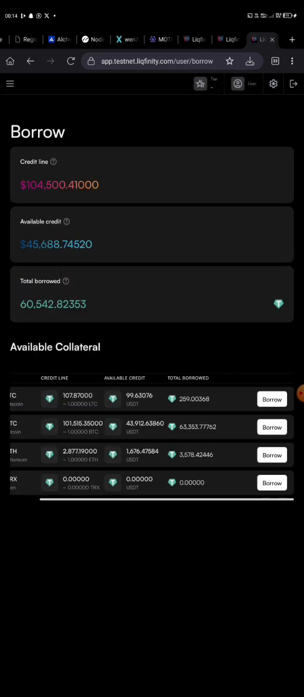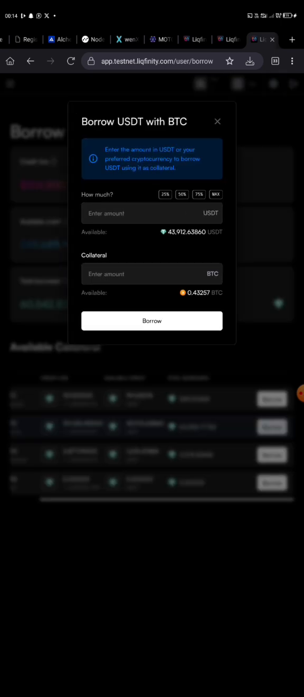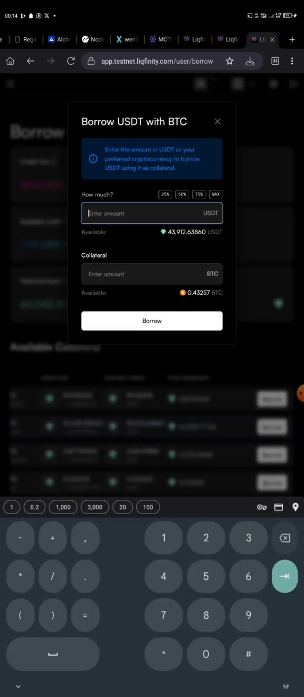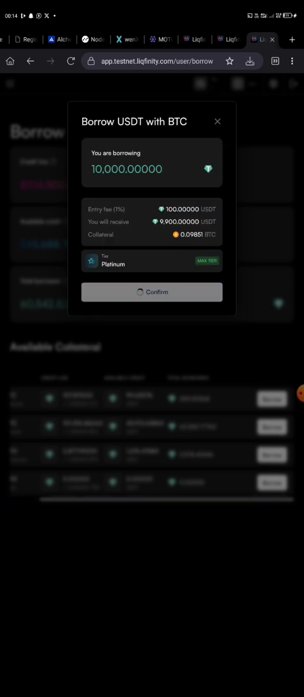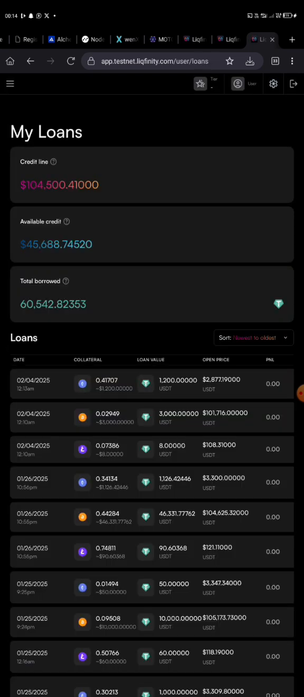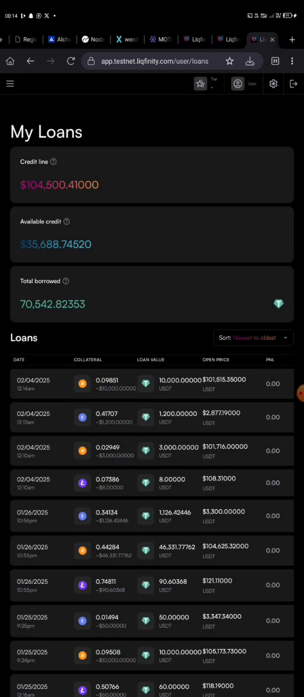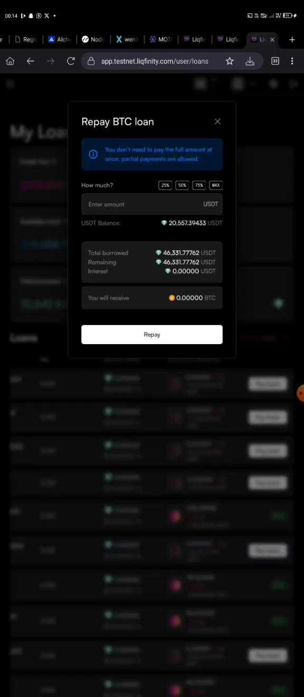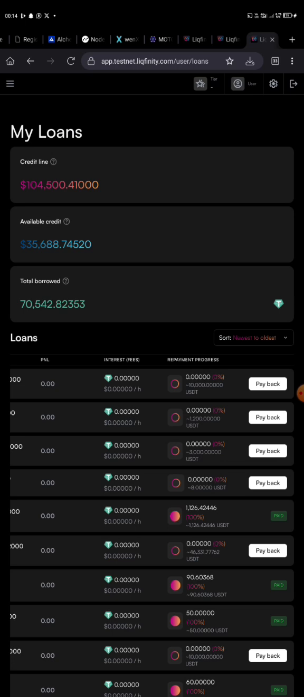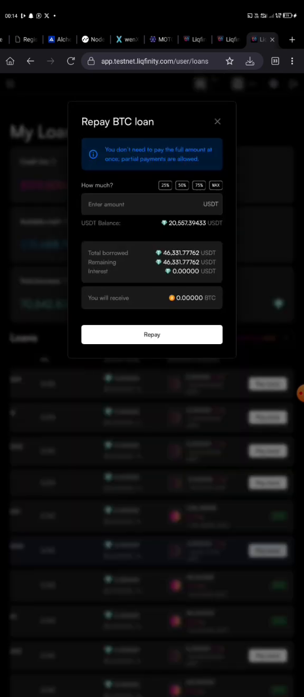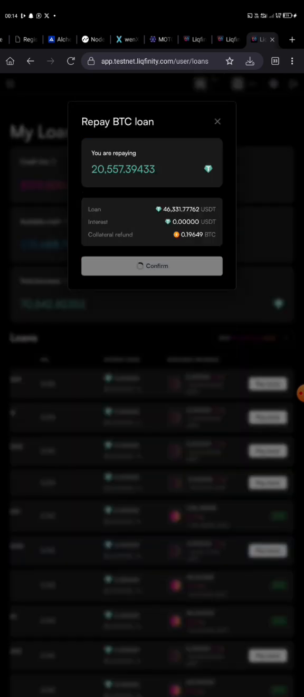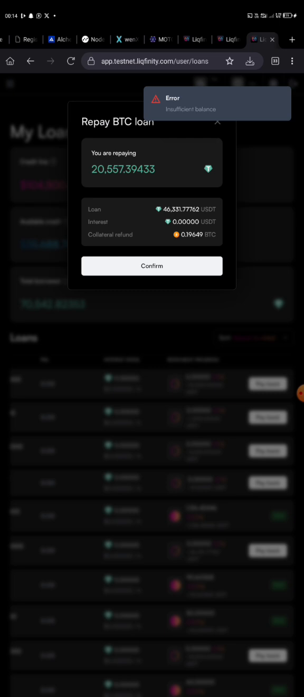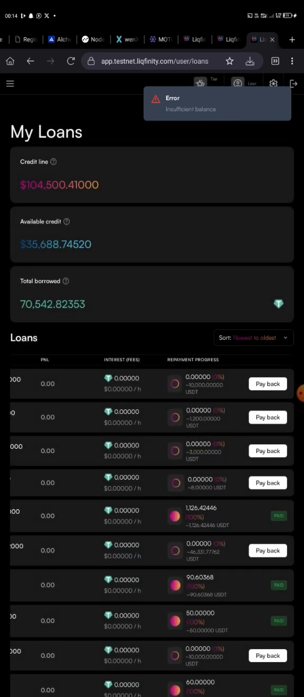Now we've borrowed from Ethereum. Now let's check BTC. I'm going to borrow the sum of 10,000 USDT worth of BTC. After that, we are currently on my borrow, right? Now, if you want to repay, make sure you click on maximum. It might not go through because I used it to add to your liquidity.